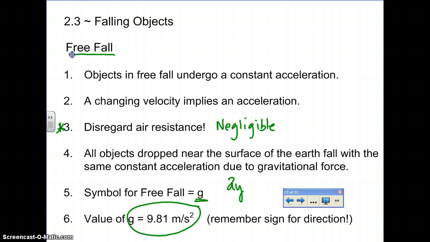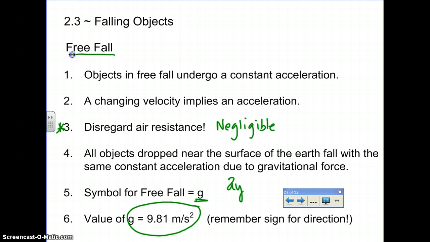Often what we'll tell you is to go ahead and round that to 10 meters per second squared. If we don't tell you to do that, then you need to use 9.81. Also, this is an acceleration, which means it's a vector. That means it does have a direction. We should always assume that it's actually going to be negative 9.81 meters per second squared. The negative means that gravity should always be acting down from any good normal human frame of reference.